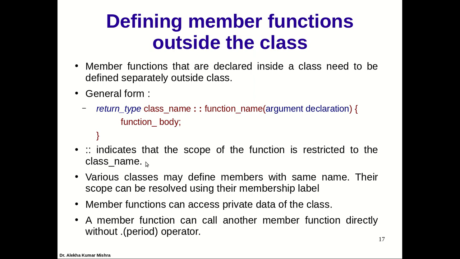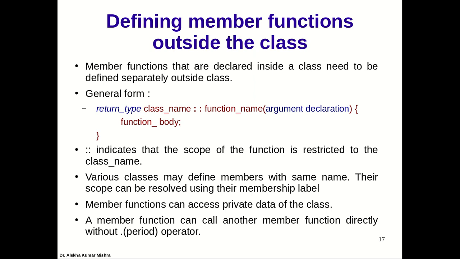So various classes may define members with the same name, because we can resolve the scope by this class name. I can have, let's say, a student class with display detail. I can also have a box class with display detail. Means the same function name could be kept, because they are defined in different scopes. That is the benefit of defining the scope.